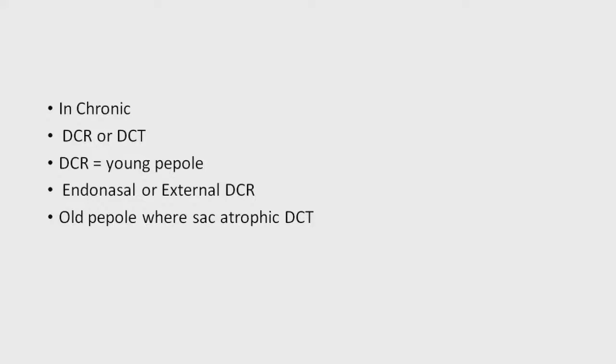mucosa. Now when the lacrimal bone is removed, the nasal mucosa will be exposed and the lacrimal sac is exposed. Now you have to take the incision over these areas: one incision over the medial surface of the lacrimal sac and another over the nasal mucosa. On the medial surface of the lacrimal sac, an inverted U-shaped incision is taken. Same on the nasal mucosa, an inverted U-shaped incision is taken.